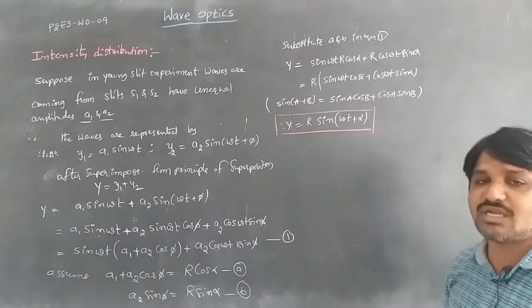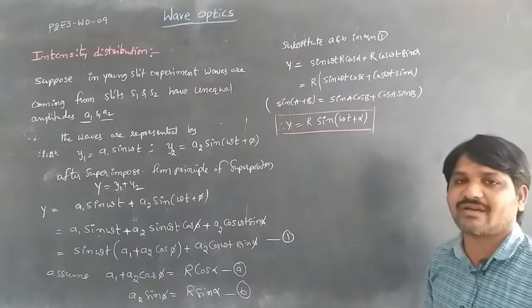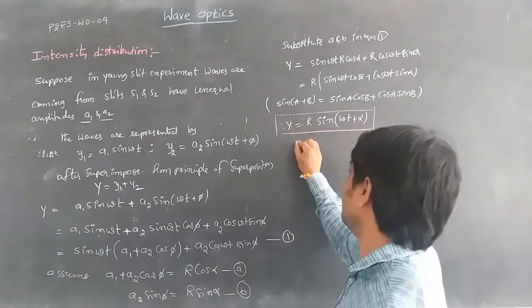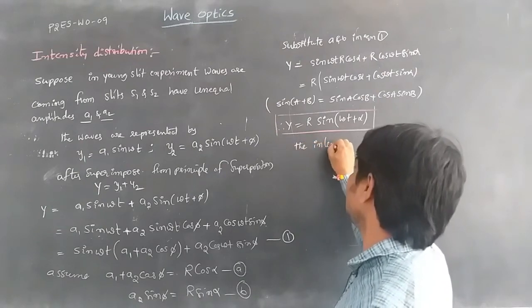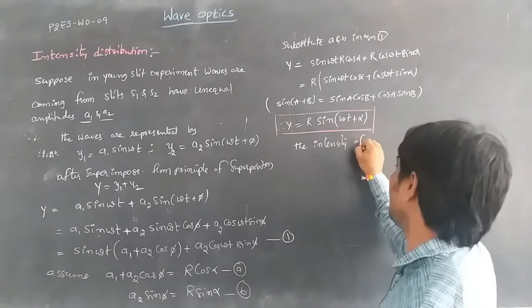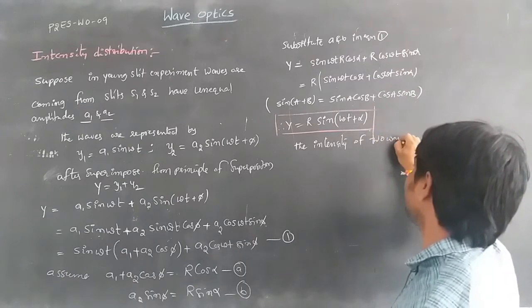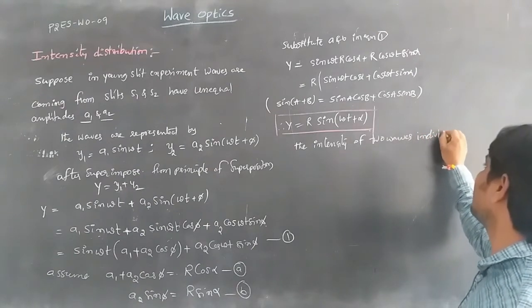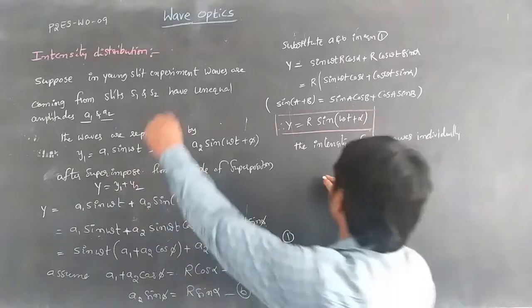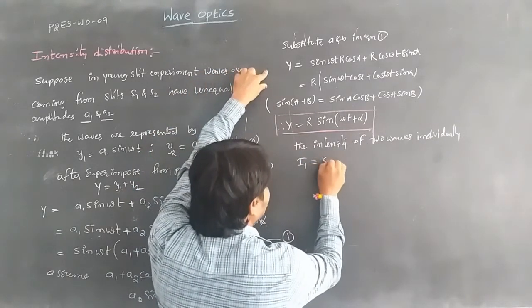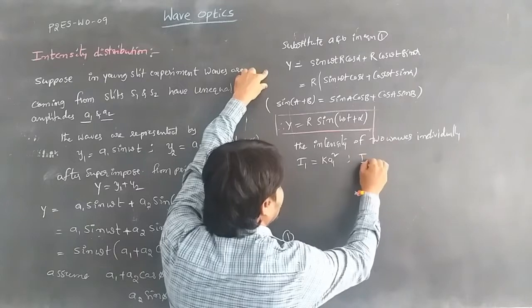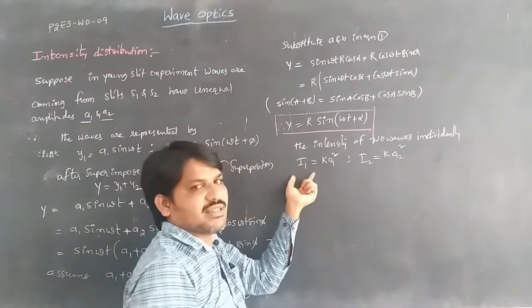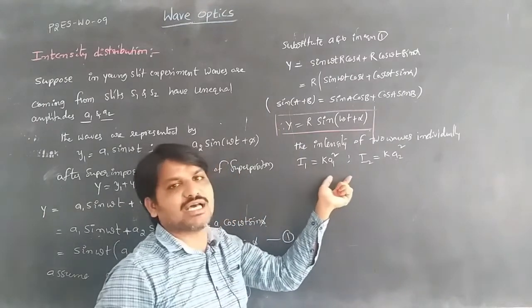Now, to know the distribution of energy, since the amplitudes are different, the intensities of the two waves individually are I1 = k A1 squared and I2 = k A2 squared, because the intensity of a wave is proportional to the square of its amplitude.